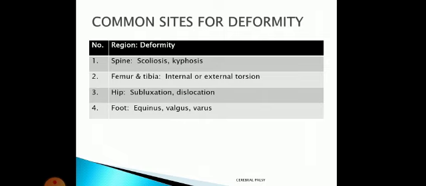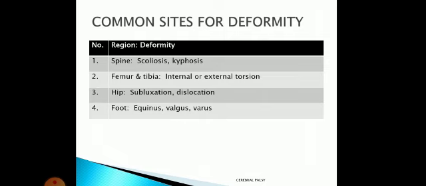In the hip, there are chances of subluxation. In severe cases, there are chances of dislocation also. Generally, it is because of adductor spasticity. These patients need surgery to prevent this subluxation, and in extreme cases to prevent dislocation also. And in the foot, the common deformity is equinus, that is plantar flexion.